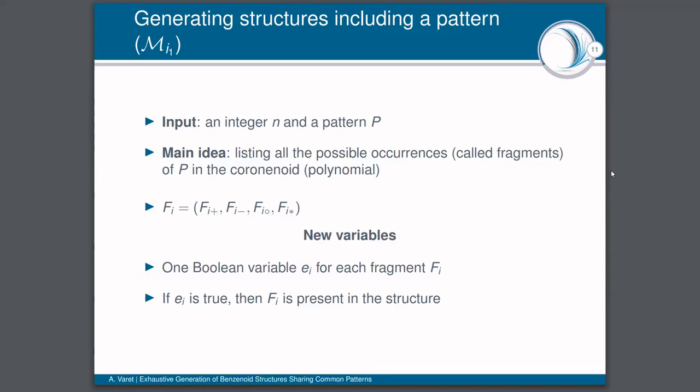Remember that we have an integer n and a pattern P as input. The main idea of this model is to list all the possible occurrences of the pattern in the coronenoid. These occurrences are called fragments, and we can compute all the fragments of a pattern in polynomial time. About the variables, we are going to consider one Boolean variable for each fragment, and these variables are such that if one of them is true, then the associated fragment must be present in the solution.